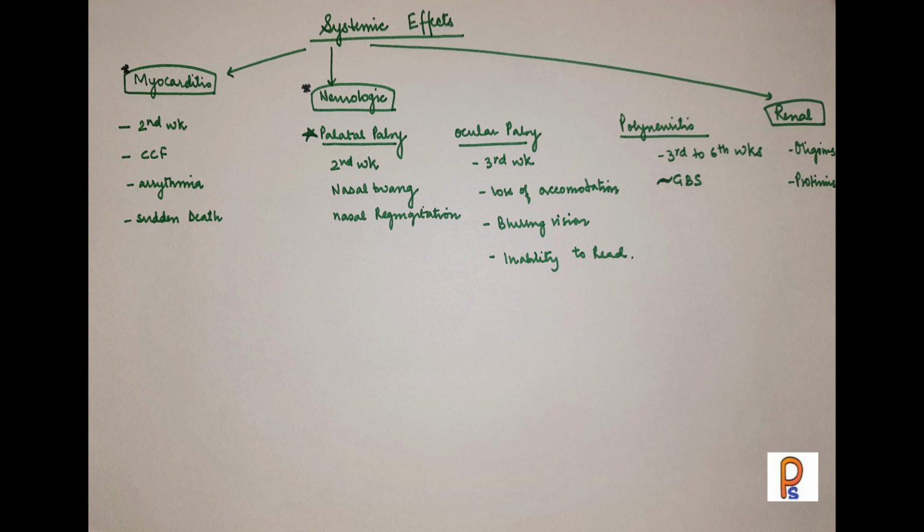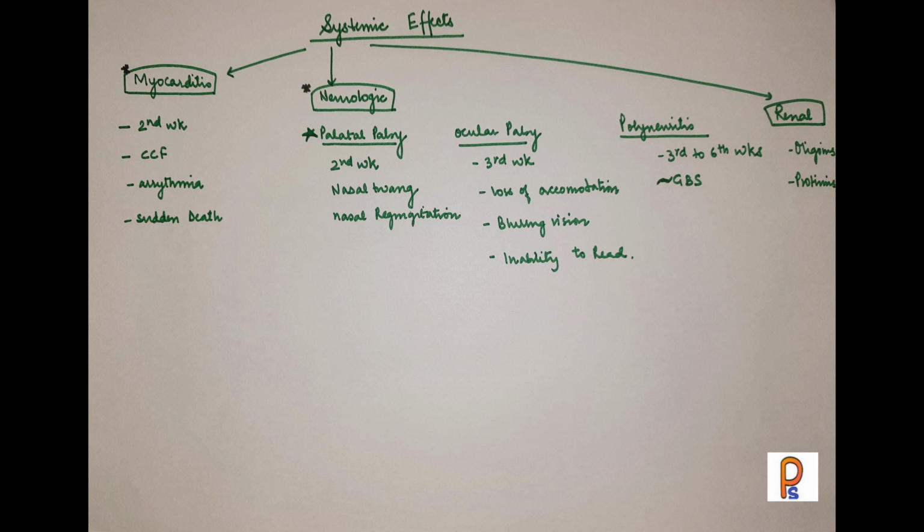Now, besides the local effects, it also leads to systemic effects. These systemic effects can be in the form of myocarditis, which usually presents in the second week of illness, usually with congestive cardiac failure or arrhythmias, and may also lead to sudden death. So, we have to check the rhythm of the heart. Now, neurologic complications: it may present as palatal palsy. It also presents in the second week, with nasal twang and nasal regurgitation.